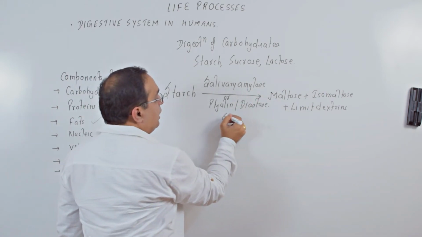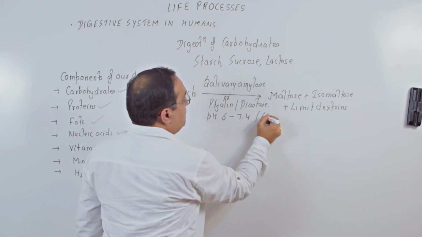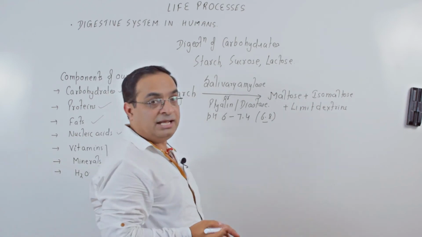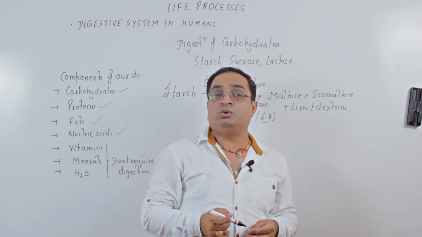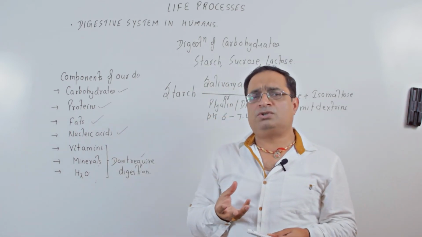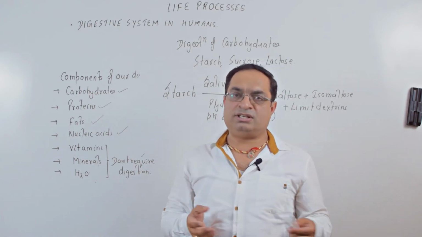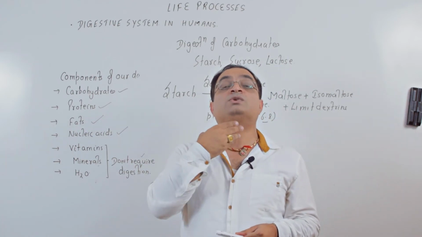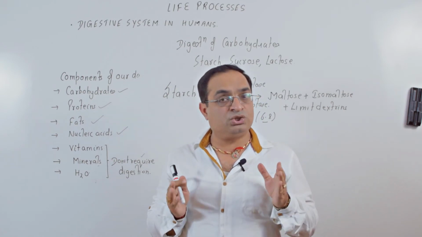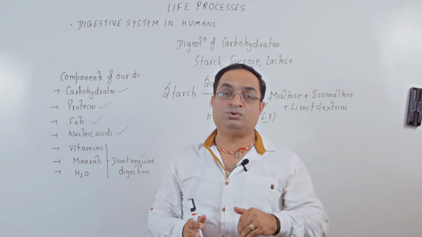The pH required is 6 to 7.4, and the optimum pH, the pH at which it works best, is 6.8. Food is chewed for a very short duration, so only 3 to 5% of starch is digested in the buccal cavity. Then we swallow the food as it passes through the esophagus, a muscular tube which passes the food from buccal cavity to stomach.